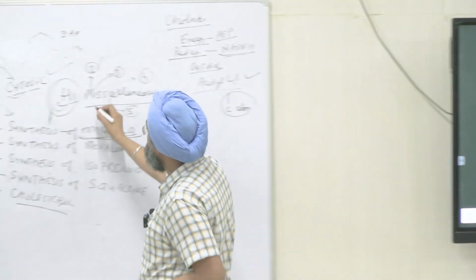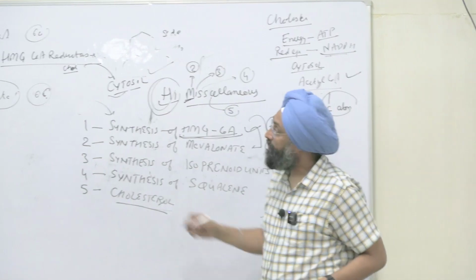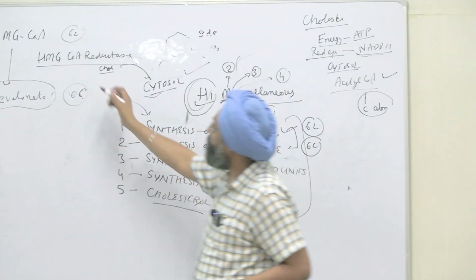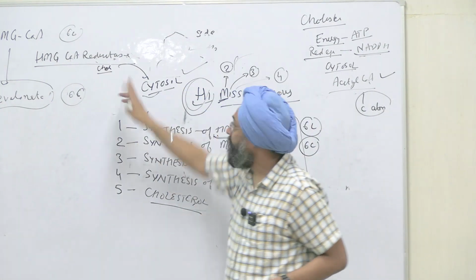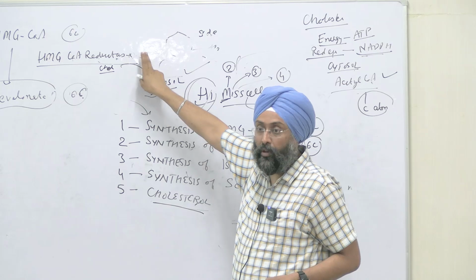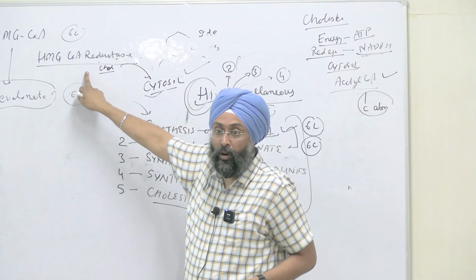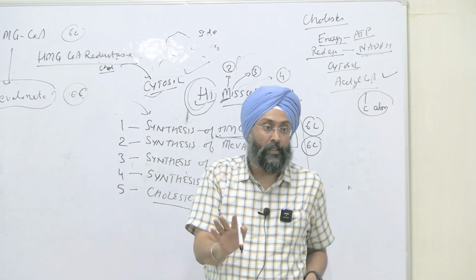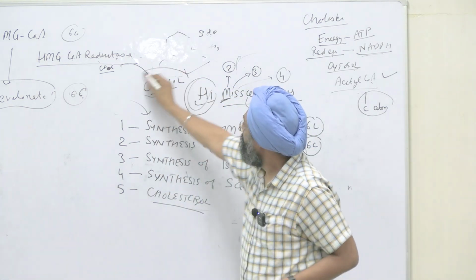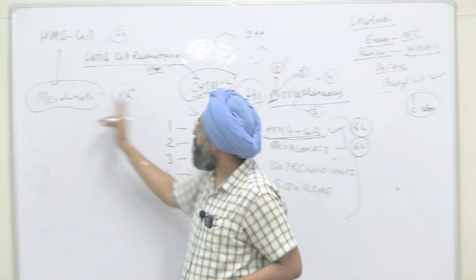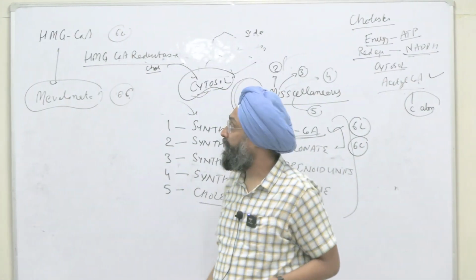And HIGH MIBBS, M for our second compound, that is mevalonate. The enzyme is HMG CoA reductase. It is a regulatory enzyme. It regulates cholesterol synthesis. And it is cytosolic because we are going for cholesterol synthesis, and it takes place in cytosol. Clear?